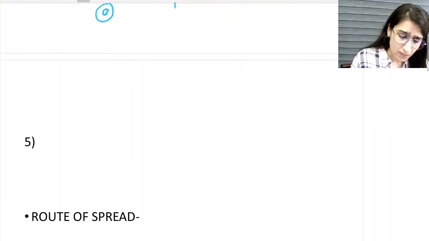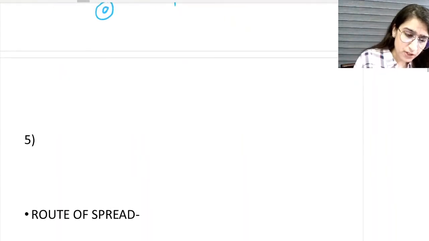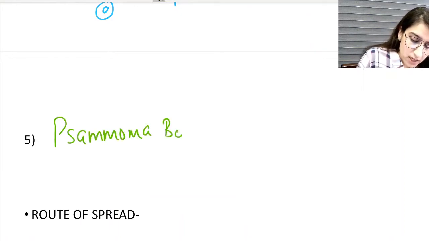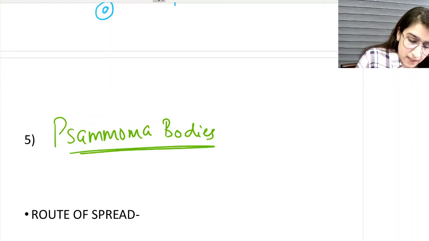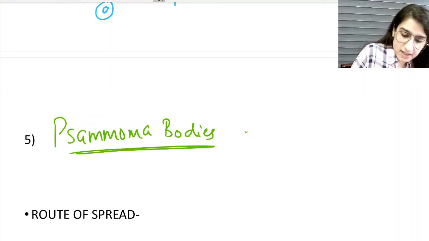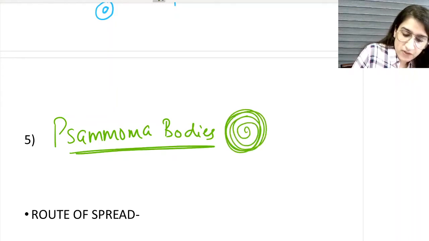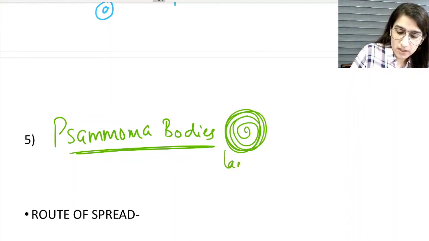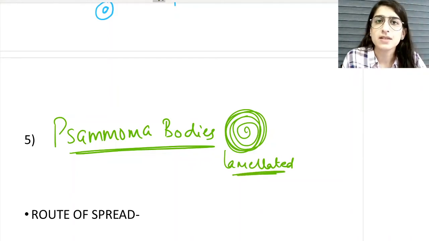Another important feature is the presence of Psammoma bodies. What are Psammoma bodies? They are dystrophic calcification, in the concentric or lamellated form of deposition of calcium, called Psammoma bodies.